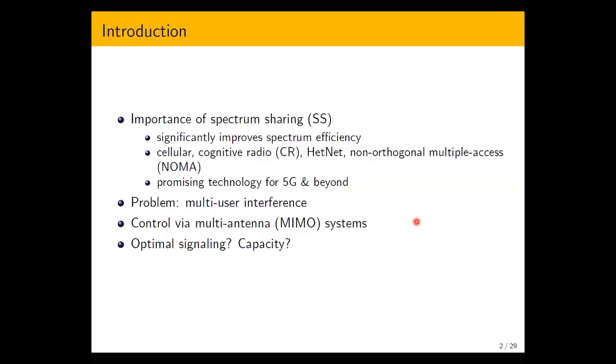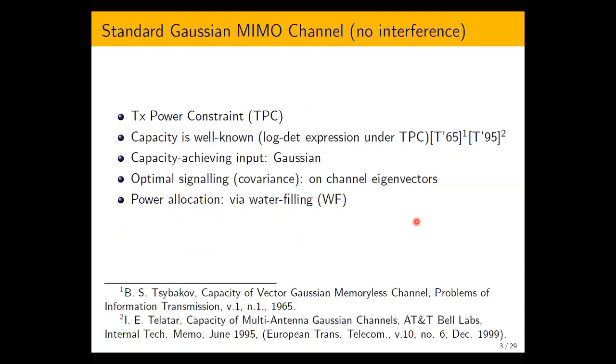Multiple input, multiple output, or MIMO, systems are a very powerful approach to control interference via antenna array processing. However, a few questions arise, such as what is the optimal signaling strategy and what is the channel capacity.